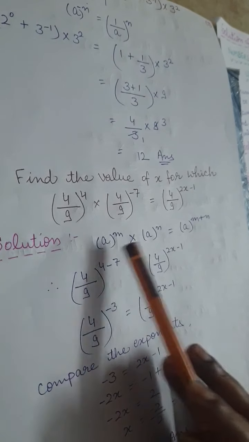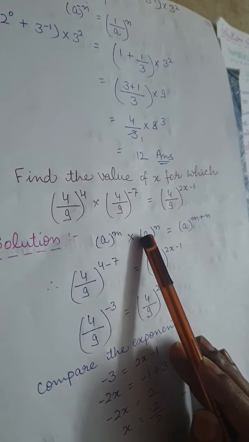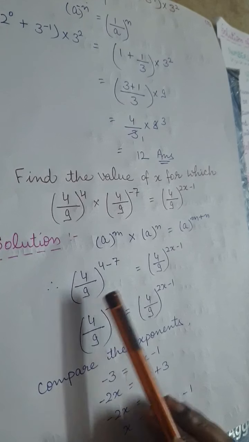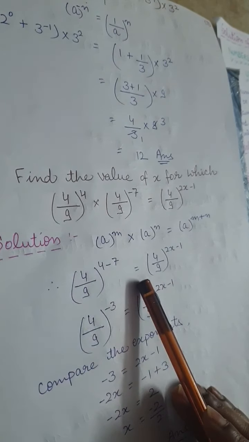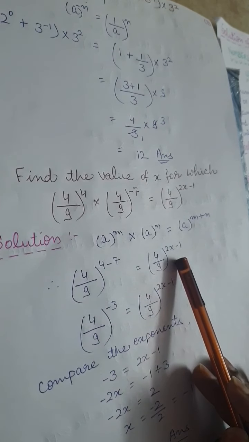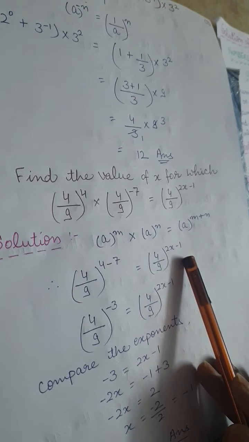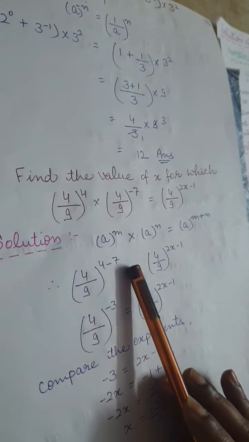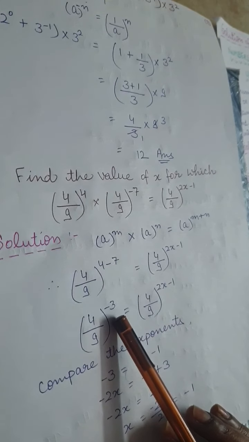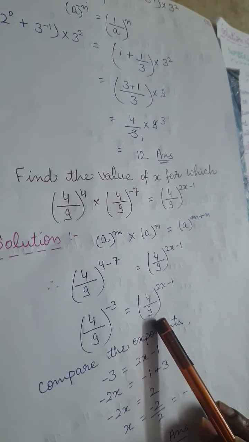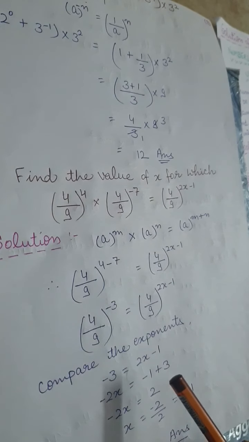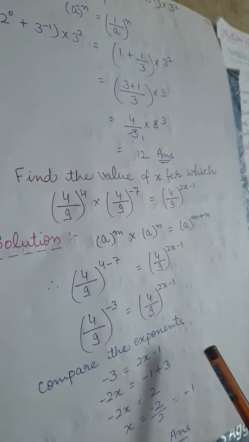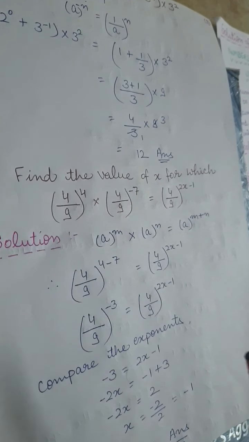Here the base is same, that is 4 upon 9. So (4/9)^(4-7) is equal to (4/9)^(2x-1). That is, 4 minus 7 is minus 3, so (4/9)^-3 is equal to (4/9)^(2x-1). Now what we have to do? We have to compare the exponents. Why?